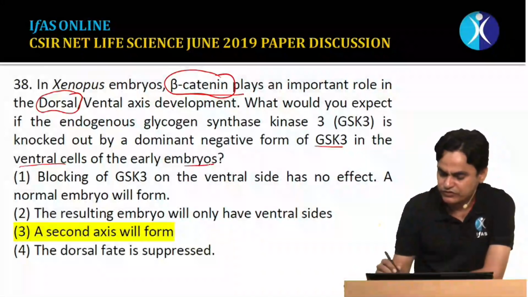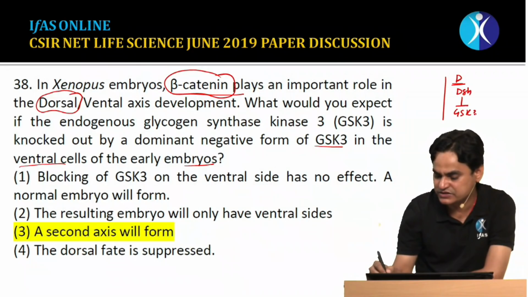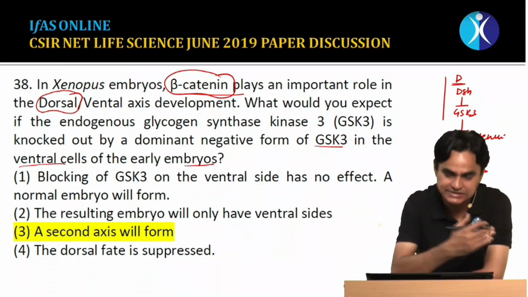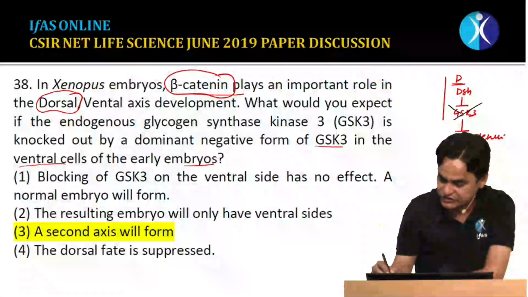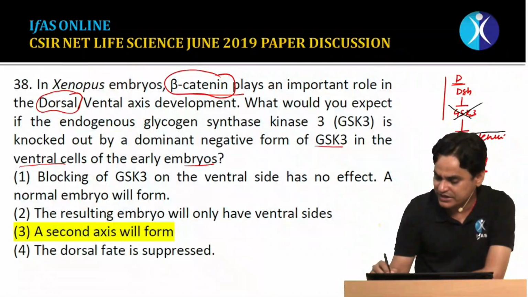First we must know what normally happens. On the dorsal side, there is some Dishevelled, or we can say some inhibitor of GSK3. GSK3 is not able to inhibit the activity of beta-catenin, and as a result beta-catenin is able to determine the dorsal side. This is the cascade. But if GSK3 is not allowed to function, beta-catenin would be there, and if beta-catenin is there, even the ventral side will get determined into a dorsal side.